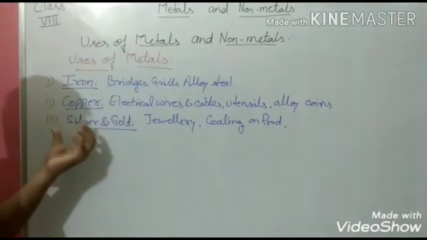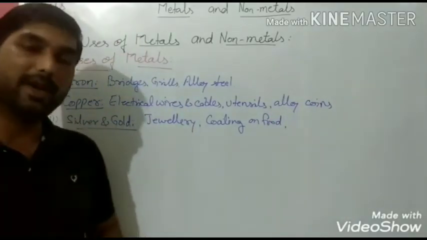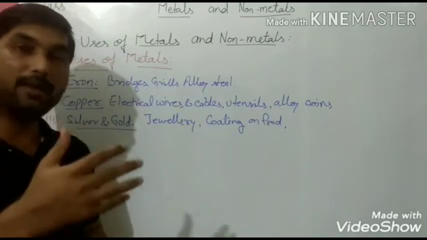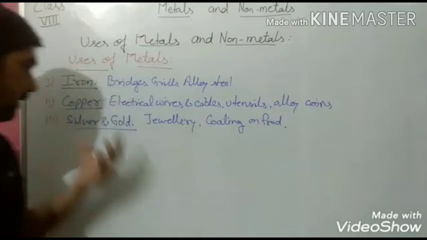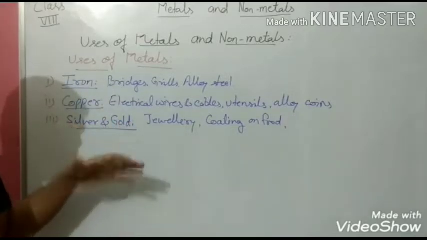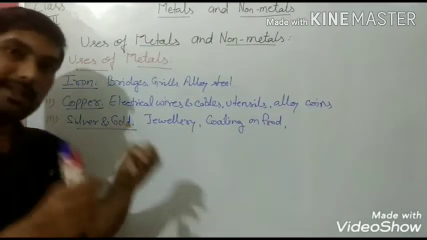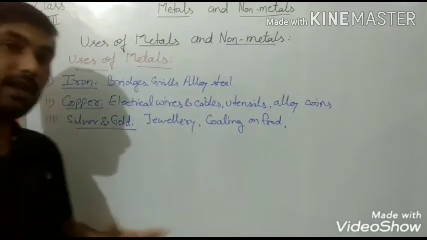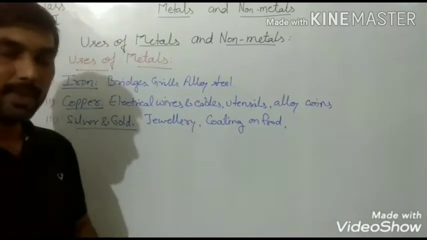Perhaps you have seen silver coating on food materials. They are used because they also have the high malleability property, so they can be beaten into thin sheets. These are again physical properties which we are utilizing in our daily life.